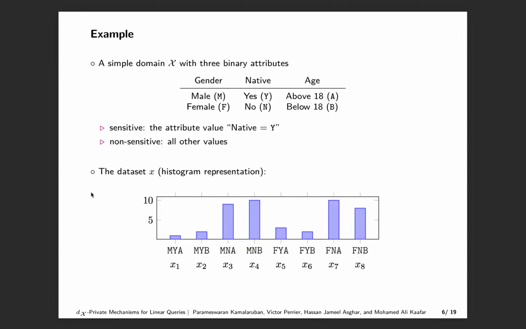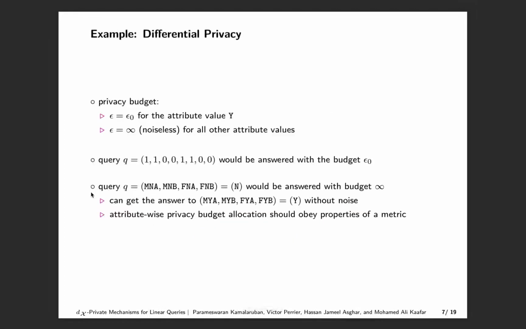This figure shows an example dataset X as a histogram from this domain. Now we want to respond to some sensitive and non-sensitive queries on this dataset. First, using differential privacy, the data custodian might wish to use some privacy budget epsilon 0 for the sensitive attribute value y and infinity for all the other attribute values. Note that the privacy budget of infinity corresponds to not adding any noise to the query answers.